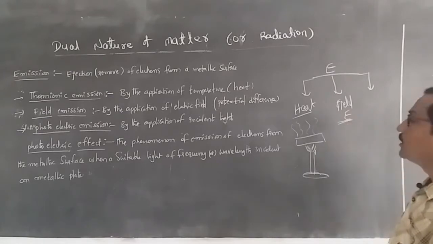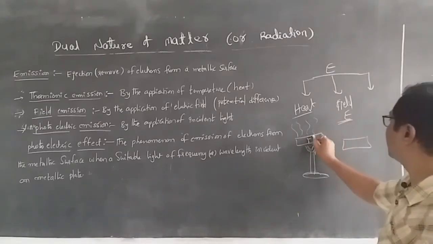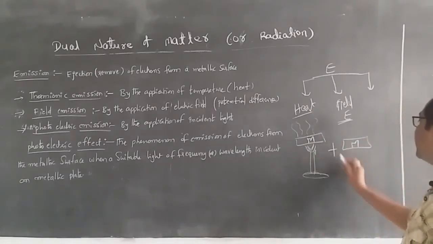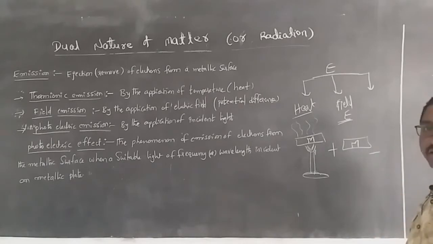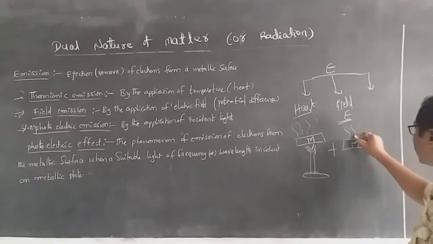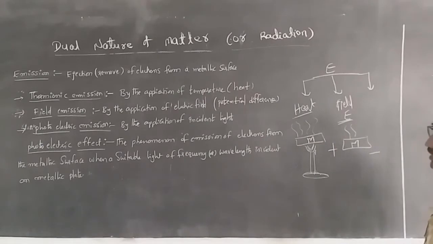Next case is the field emission case. What do you mean by this field emission case? This is one metallic plate, and I am applying high potential at this place and low potential at this place. Due to the potential difference, again electrons are ejected from this one, which is called the field emission of the electrons.